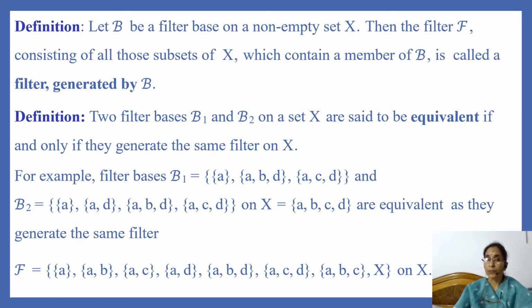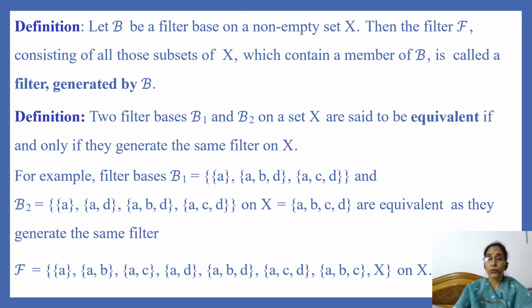Let B be a filter base on a non-empty set X, then the filter F consisting of all those subsets of X which contain a member of B is called the filter generated by B. That is, if filter F is obtained by taking all supersets of members of B, then filter F is called a filter generated by filter base B.